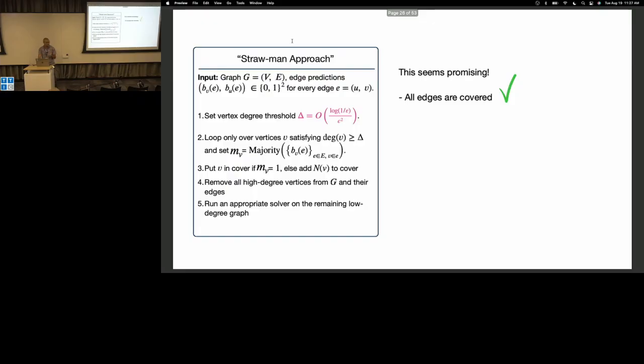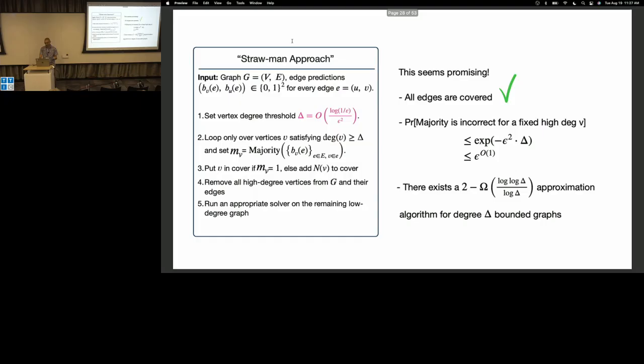So this is a very natural idea, right? This seems promising. All the edges are covered, right? This will actually be a solution to the vertex cover problem. For any fixed high degree vertex, the probability that my aggregated information is incorrect is very, very small, which seems awesome. And like we just talked about, there is a better algorithm for bounded degree graphs, right? And that means on step 5, if I can plug in delta, whatever this is, then I do get a better approximation.